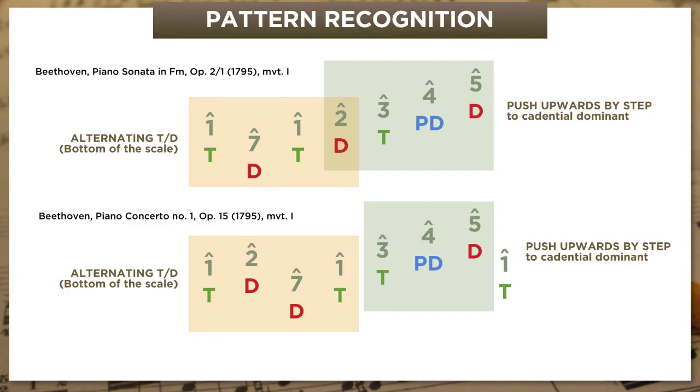So when I say that analysis hinges on pattern recognition, I'm really talking about patterns on several levels at once here. There are the actual bass line segments that occur over and over again, 1, 7, 1, 1, 2, 3, and things like that. But then there's also what we might think of as broader family resemblances between bass lines like these two that are built from the same general archetype. This particular archetype, zigzagging at the bottom of the scale and zooming up to the dominant, is just one, and there are many, many, many others to discover through analysis.